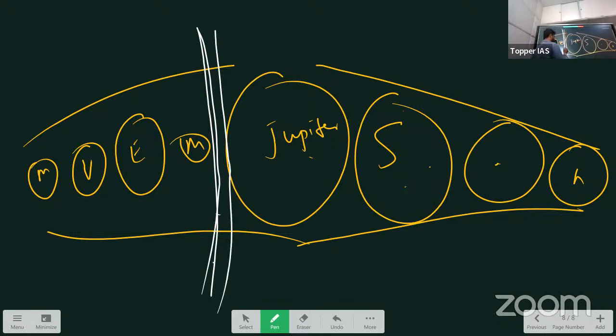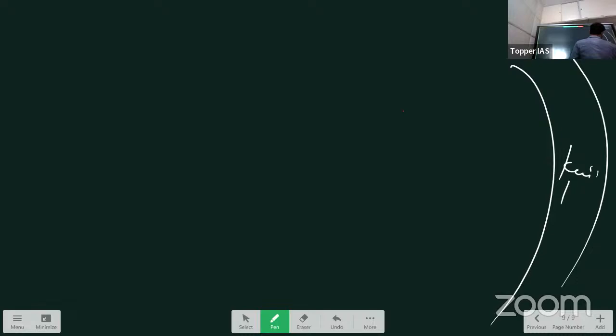There are some rocky bodies here, revolving around the sun. And after all these planets, there is one more belt. This is the Kuiper belt. The Kuiper belt has icy objects. Why icy objects? Because it's very far from the sun, that's why the temperature is low. Right. Understanding this?